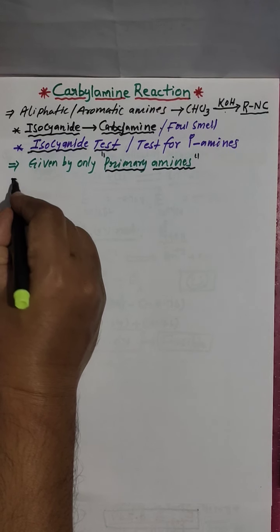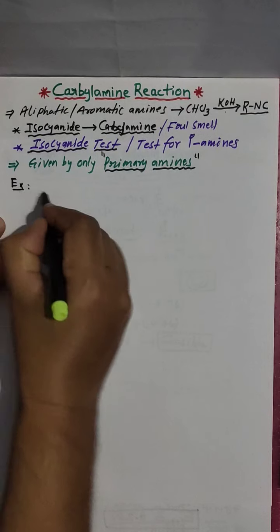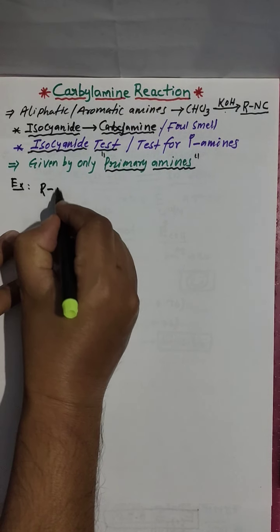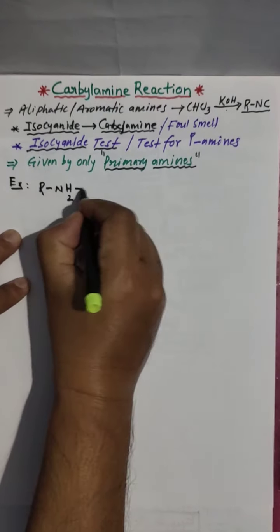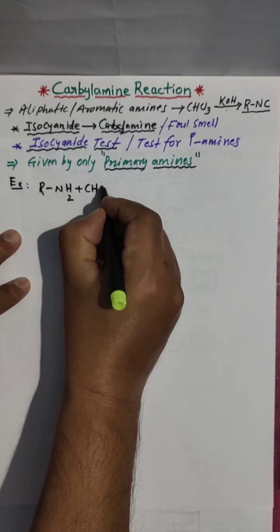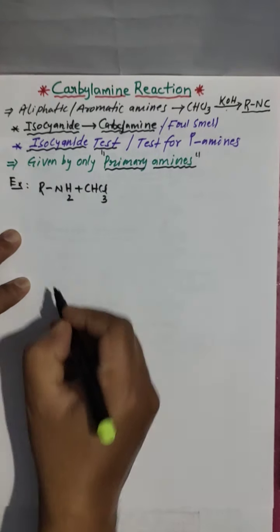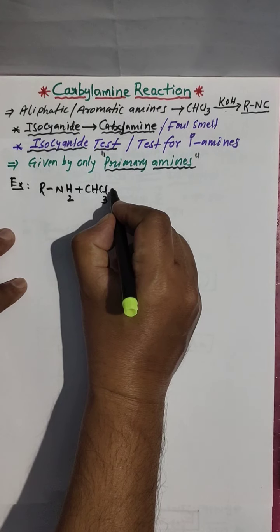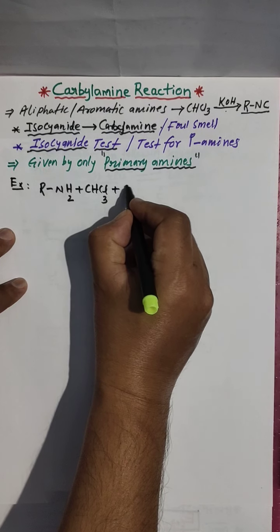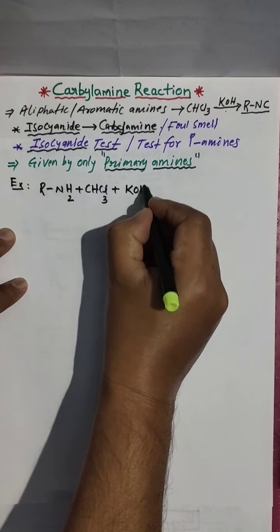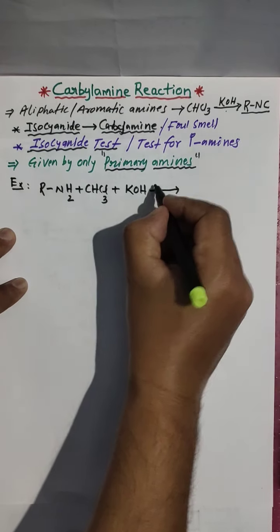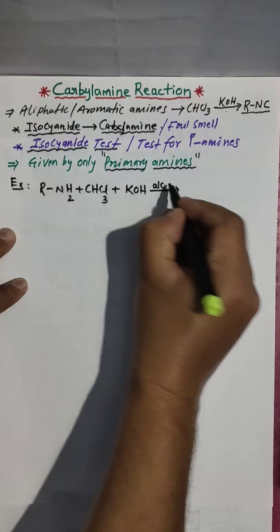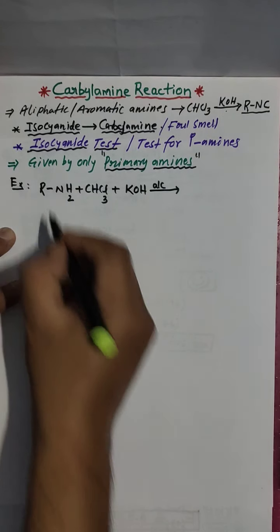Let me show the reaction. I am giving an example for you. RNH2, a primary amine, reacts with chloroform, CHCl3, in the presence of KOH, an alkaline medium, that is ethanolic or alcoholic.